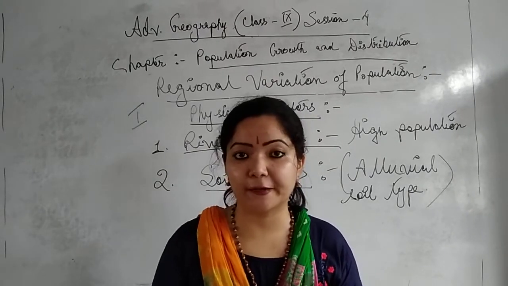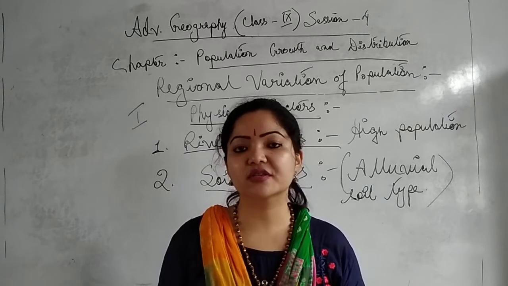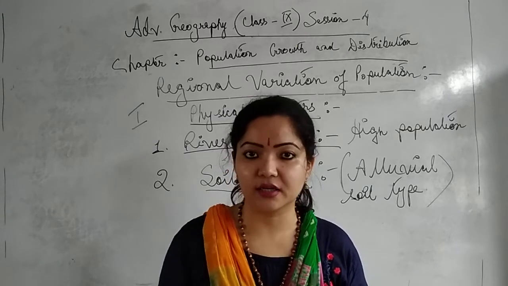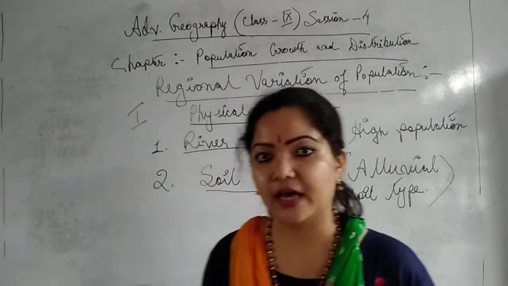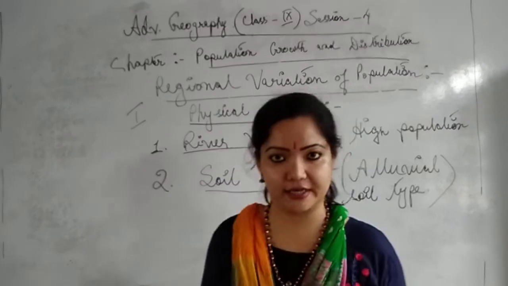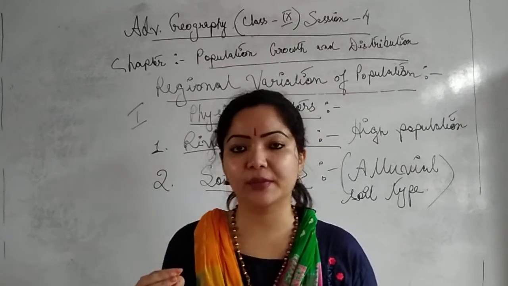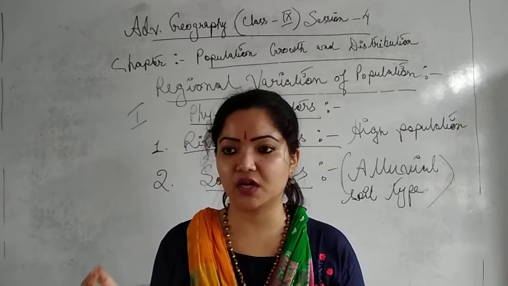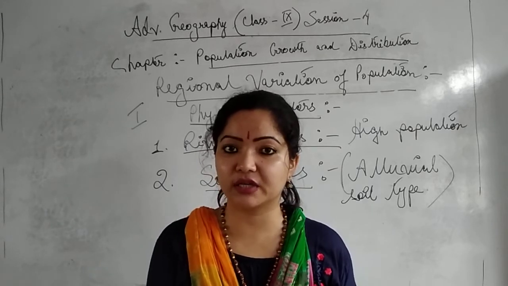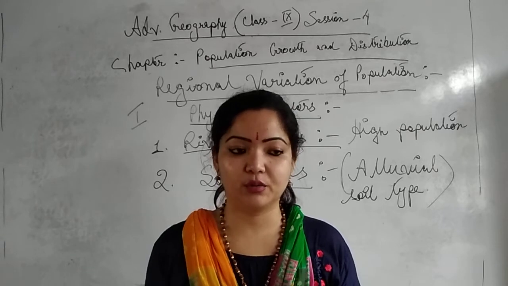Now what is a floodplain? The plain area which is created due to flood is known as a floodplain. And where can we find it? Only in the river valley areas, on the banks of the rivers. When the flood carries sediments, they get deposited on the banks of the river, and the flood moves on.